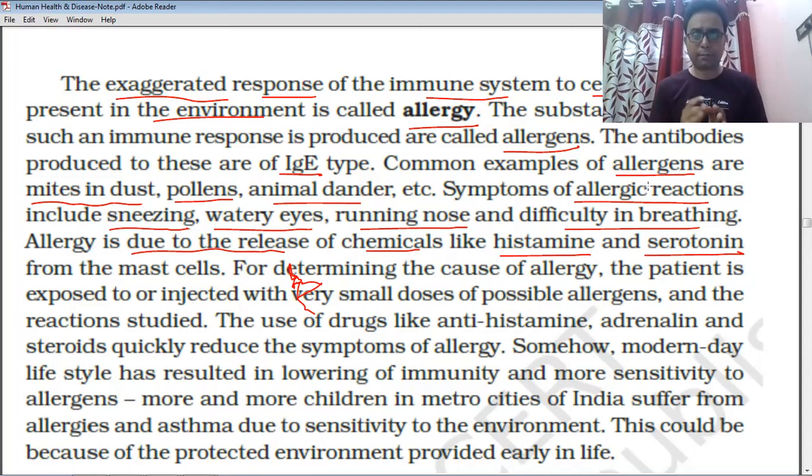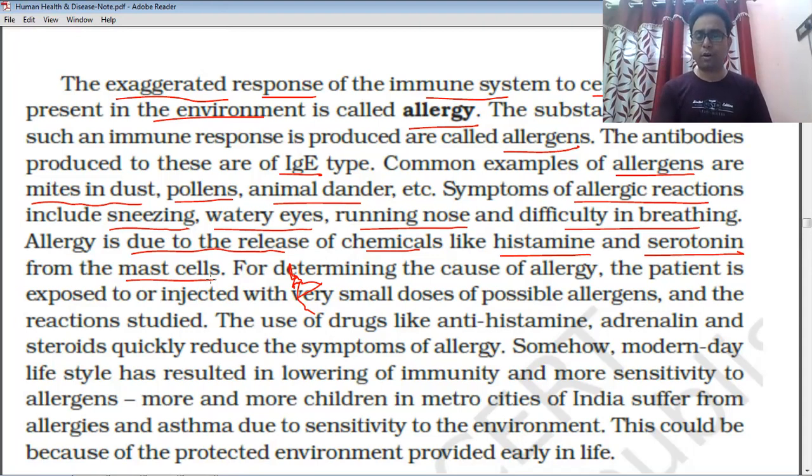But from which cells are these chemicals secreted? The mast cell. Bear in mind the mast cells. It is the most important cell involved in the allergic reaction, and it produces the histamine and serotonin which are responsible for allergic development.